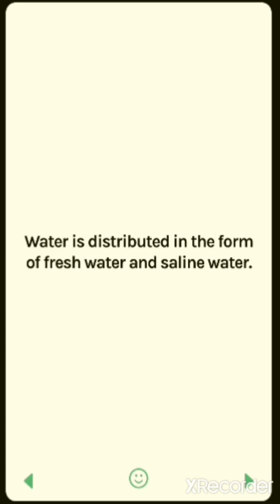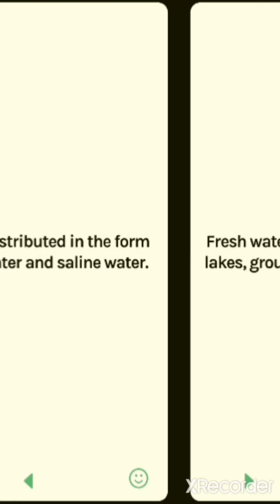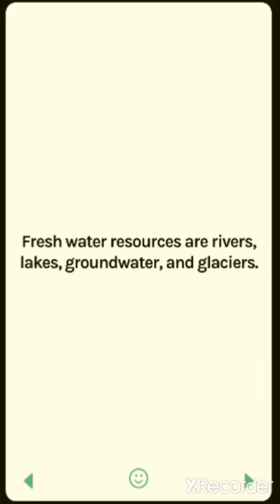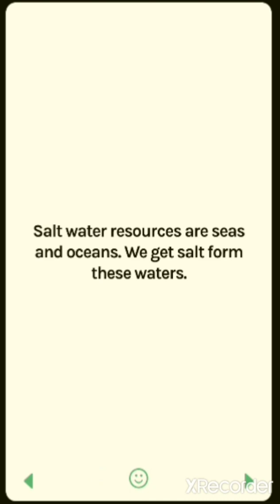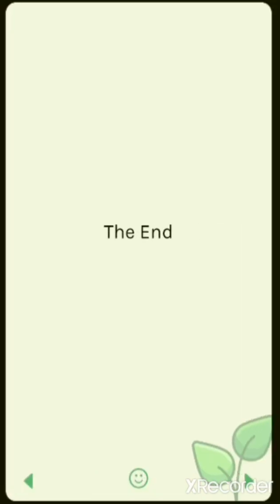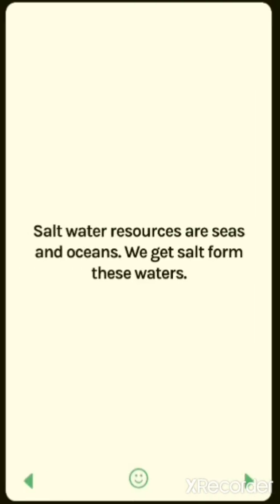Water is distributed in the form of fresh water and saline water. Fresh water resources are rivers, lakes, groundwater as well as glaciers. Saltwater resources are seas and oceans. We get salt from these waters. So I hope students you understood these points well.